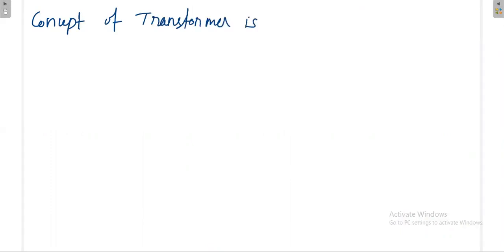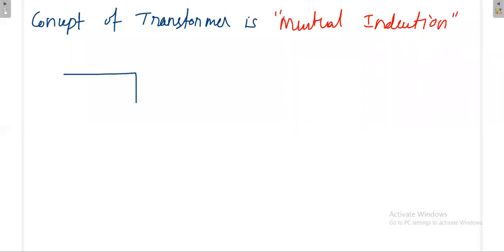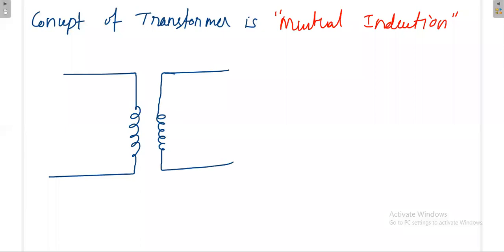The concept of the transformer is mutual inductance. The basic principle of the transformer is mutual inductance. Now we take the transformer. Generally the transformer will have a primary coil and a secondary coil. Again, the number of turns in the primary may be high or low. Depending on that, it may be classified as a step up transformer or a step down transformer.